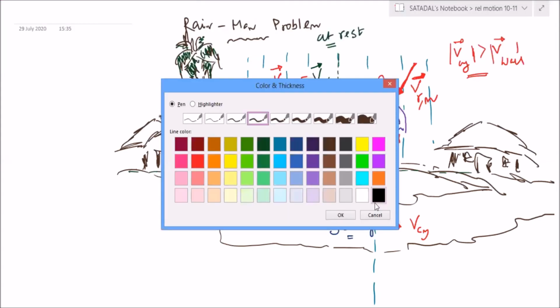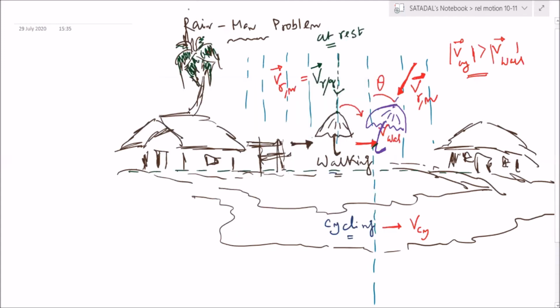What is the common sense? Just common sense I am asking. Don't go by the mathematics. What is the common sense? Say further tilted. Yes, it has to be further tilted in the forward direction. Yes, Rijit, tell me.